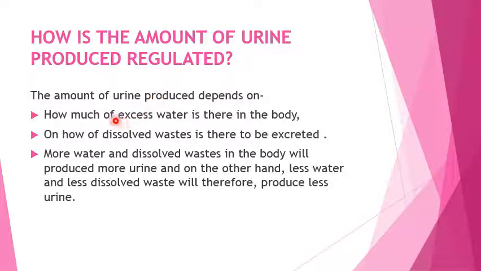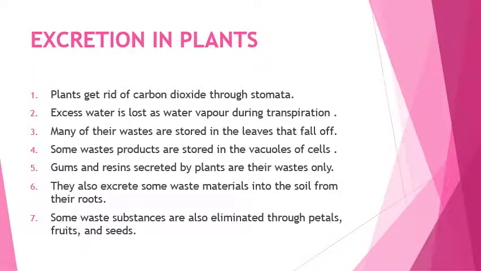So that depends upon how much excess water is there in the body and how much dissolved waste is there to be excreted. More water and dissolved waste in the body will produce more urine, and on the other hand, less water and less dissolved waste will produce less urine. So this is about excretion in animals, or you can say in human beings.